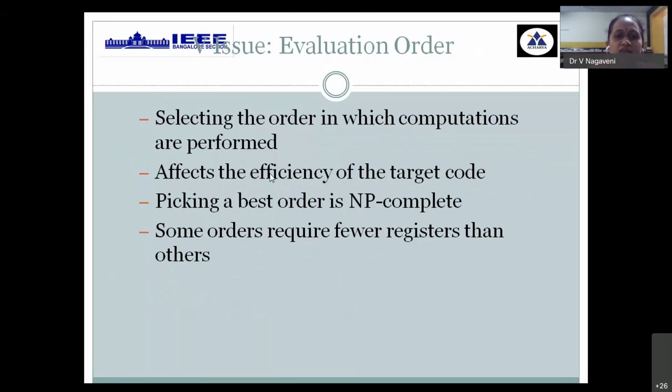The way of evaluation has to go from LHS to RHS or RHS to LHS. So the evaluation order again becomes a complete challenge or issue, which affects the efficiency of your target code. Picking the right approach is still a completely NP hard problem. The orders cannot be predefined or standardized. These are some standard issues which are not finalized in your code generation phase.